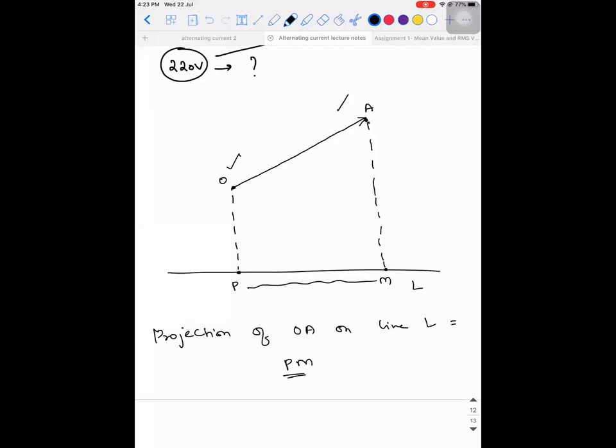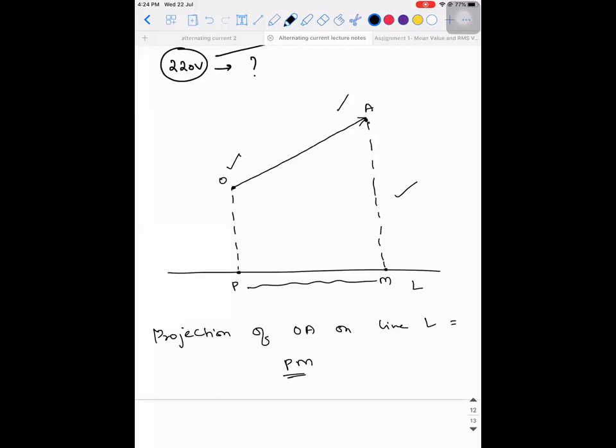Okay, so this part is clear, right? When I told the foot of the perpendicular and all, you guys understood. From the two ends of a vector, when you drop perpendiculars, how many feet of the perpendiculars will you get?